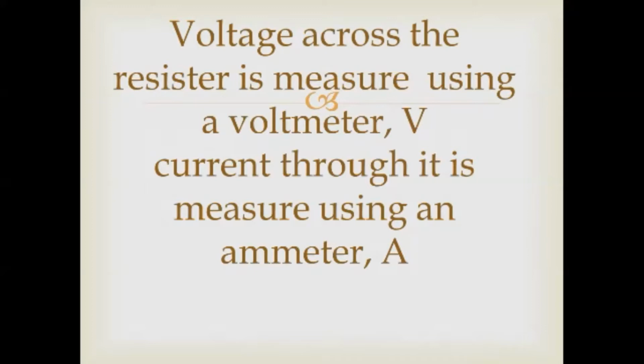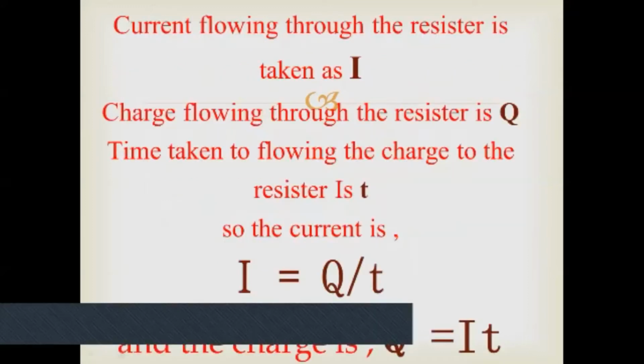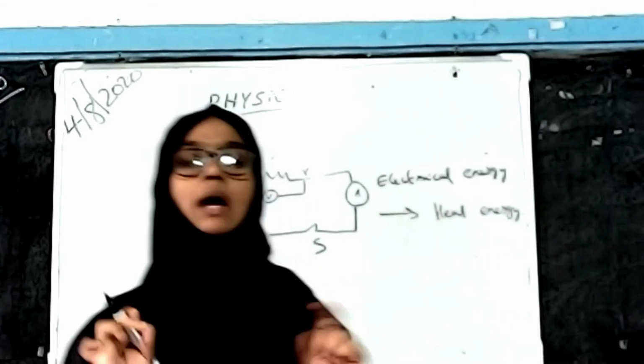These two readings are measured using the voltmeter and ammeter. The voltmeter is connected to the two ends of the resistor, that is X and Y, and the ammeter is connected at the other end, and it is used to measure the current reading.